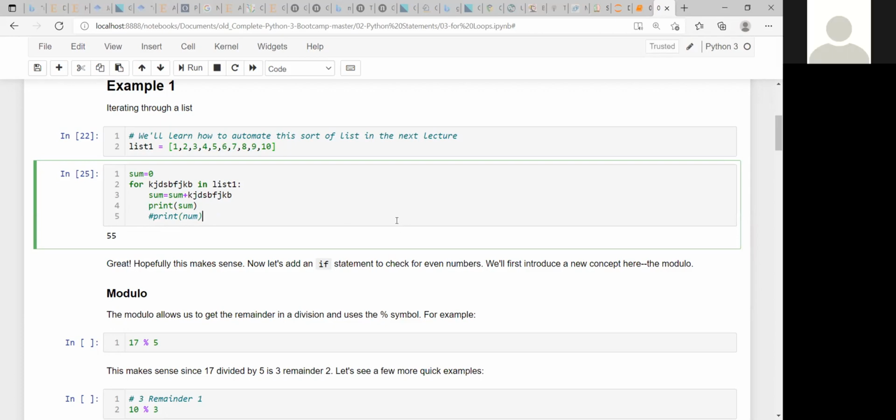Sir, what is this? I don't understand the for loop variable in the list. So this is a variable name. I told you that it is up to you what variable name you use. You can write anything here, and you need to change it in the next lines. That is a variable name, nothing else. We will see different examples and use variable names so that you can understand what is in your list. Suppose in the list you have some numbers, so you can give the variable name as number or num.